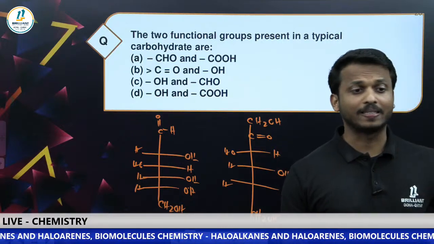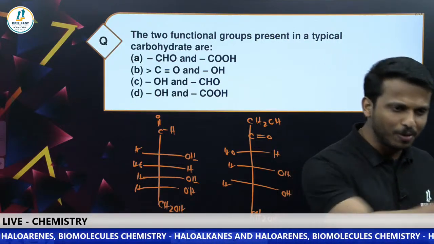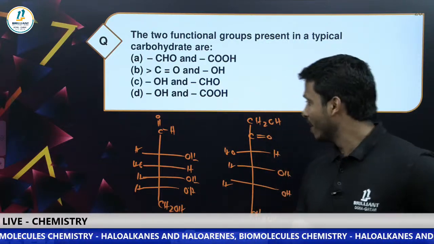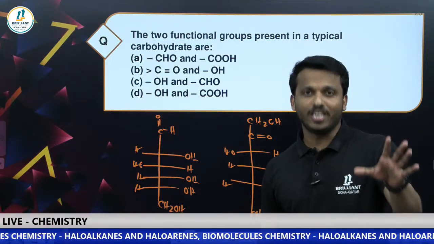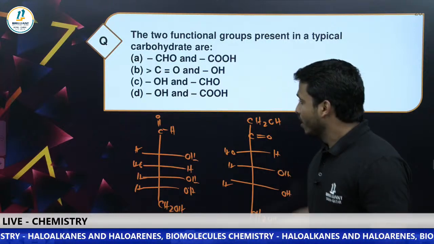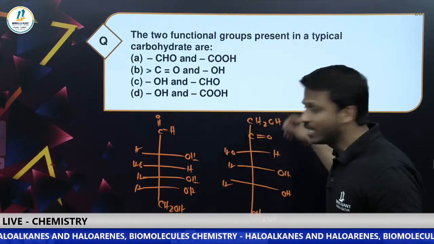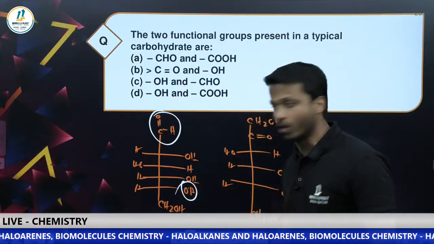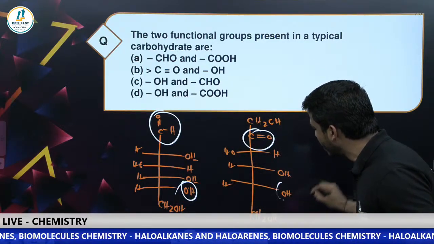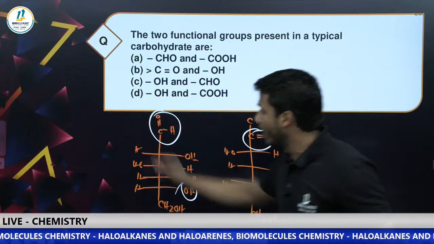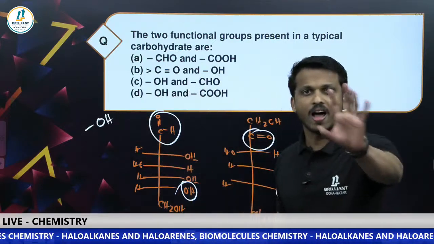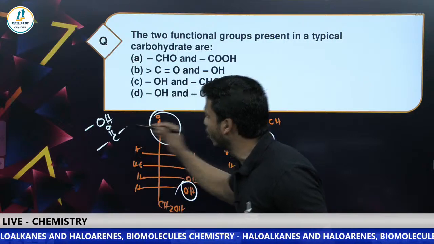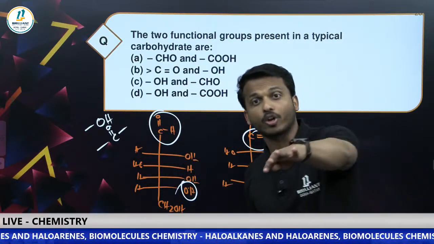There is a chance to make a mistake here. I can see that mistake in that option. Please correct that mistake. Okay, dear all, it's not option C. This is glucose, this is fructose. Both are carbohydrates. This contains aldehyde and alcohol, but this contains ketone and alcohol. So what is common? Alcohol is common. But the other one is what? The CO group. It can be aldehyde or ketone.